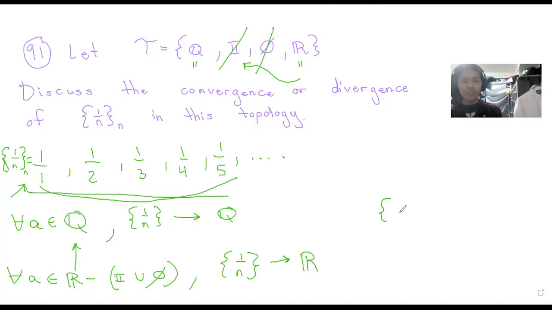So this sequence would only not converge, it'll diverge from the irrationals and the empty set.